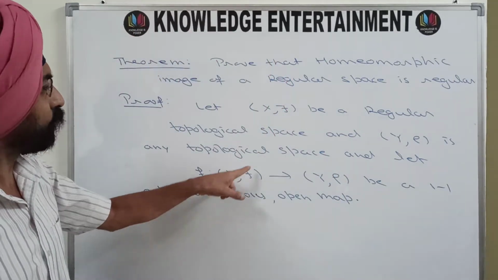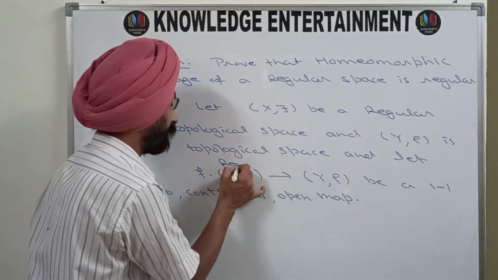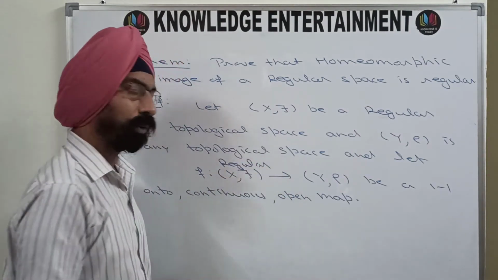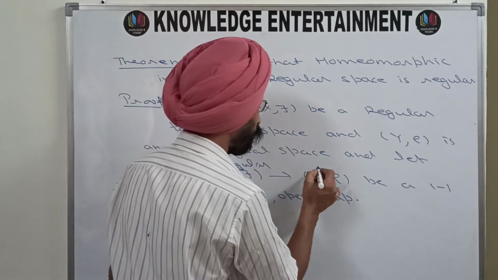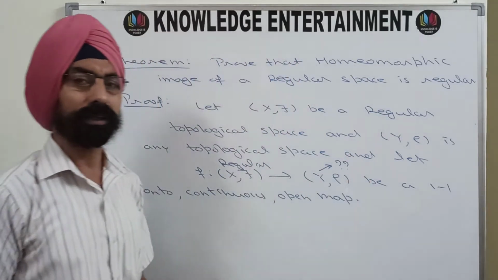This (X, tau) is given to be regular, and what we require to prove is that (Y, rho) is also regular.